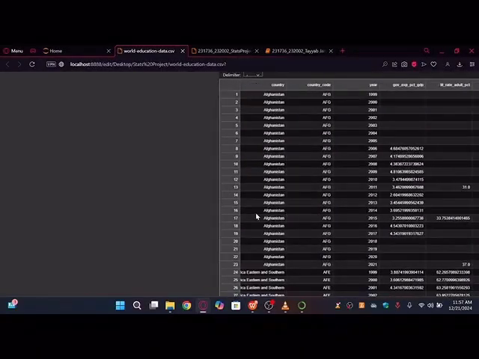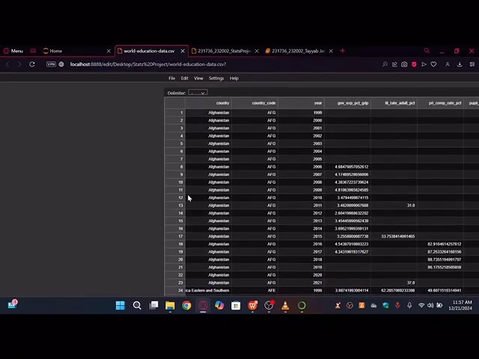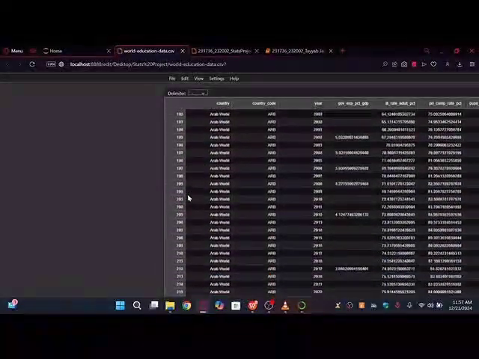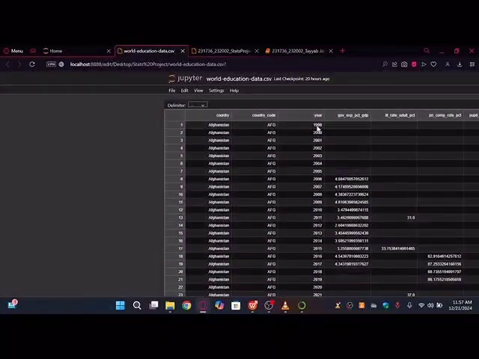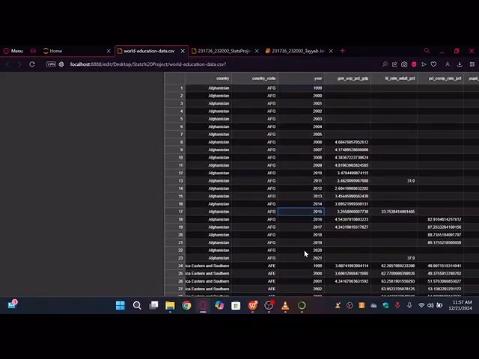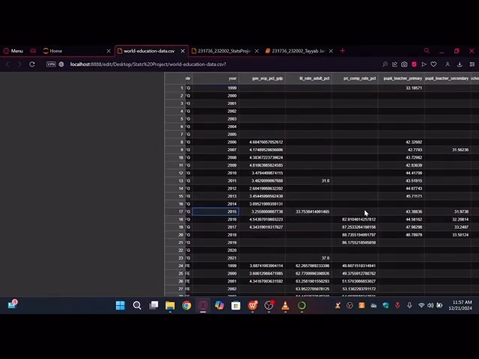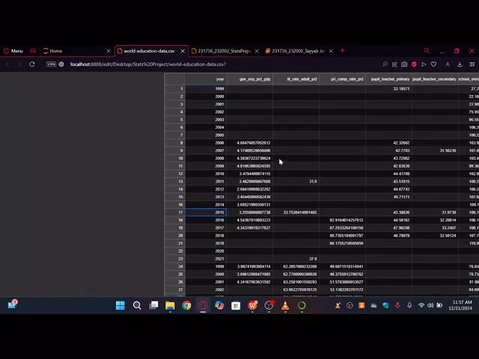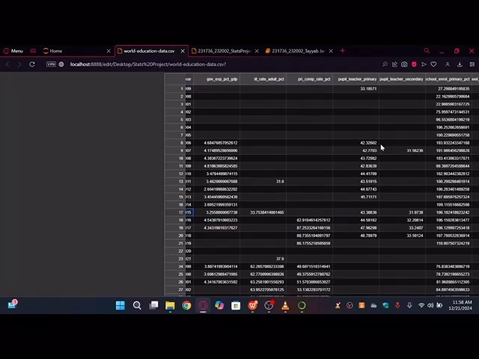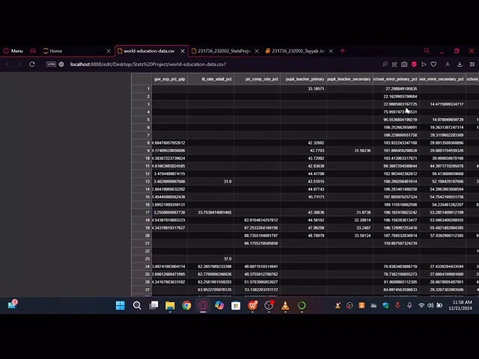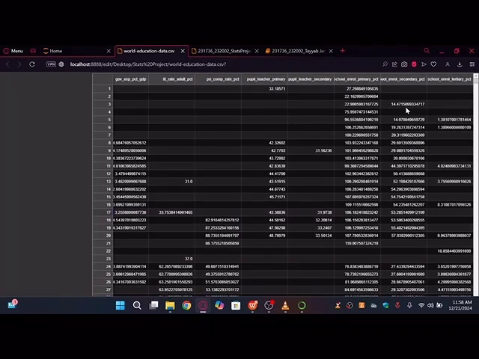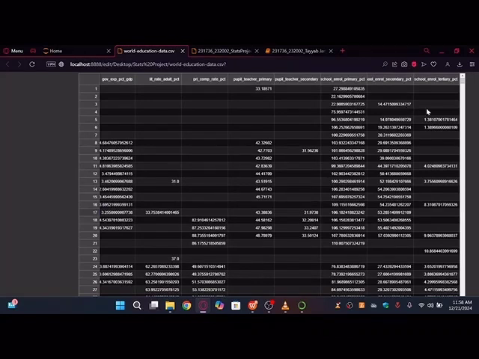Okay, so this is our dataset. As you can see, there are more than 200 countries in this dataset, all starting from the year 1999 till 2022, and they have some specific columns in front of them. Now, what are these columns? Let's go through them. First of all, we have GDP, then literacy rate in adults, then primary completion rate, then pupil teacher ratio primary, then pupil teacher ratio secondary, then school enrollment primary, school enrollment secondary, and finally school enrollment tertiary.